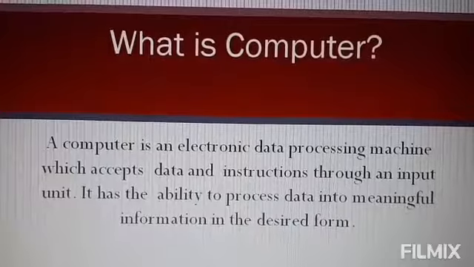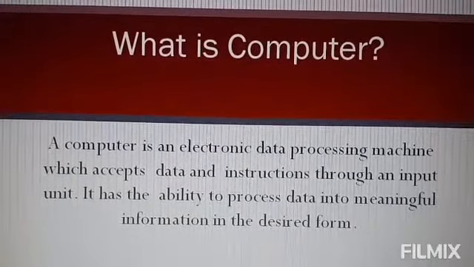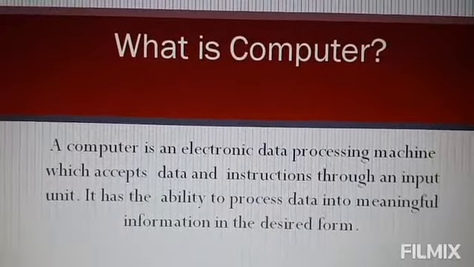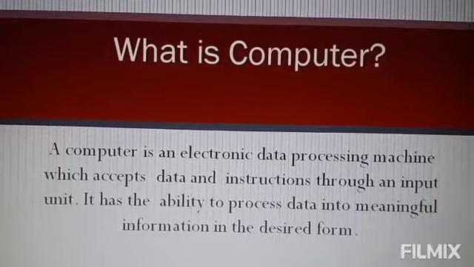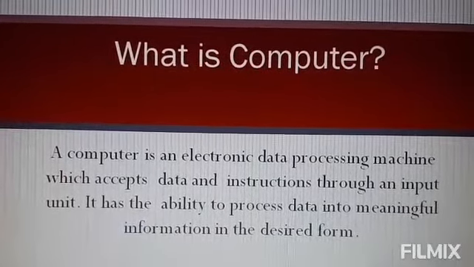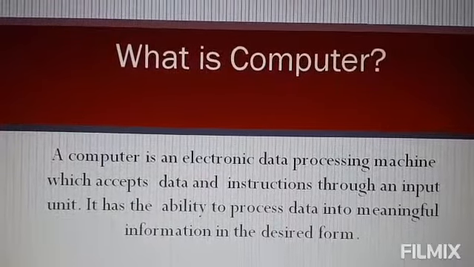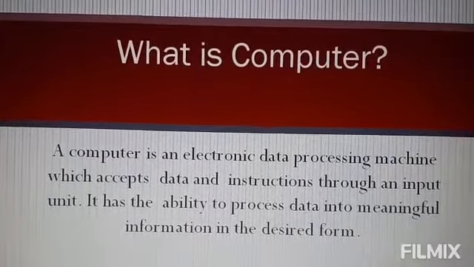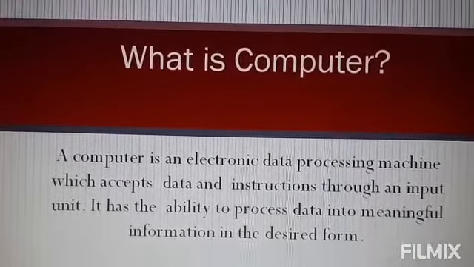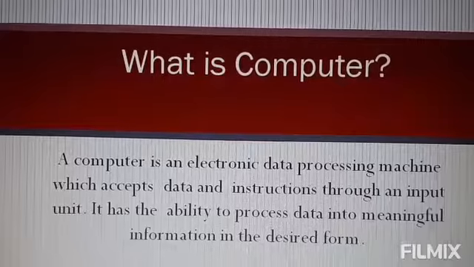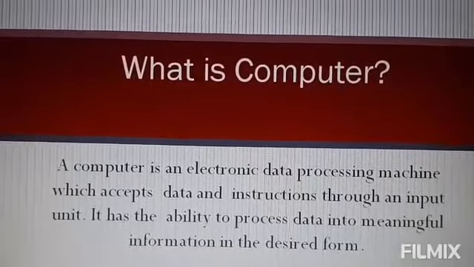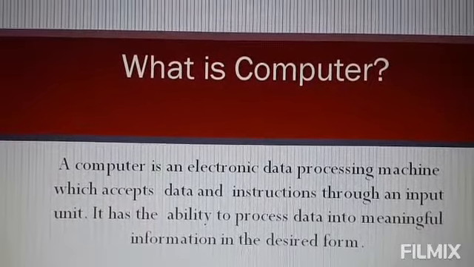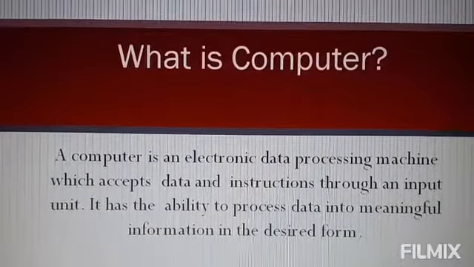What is computer? A computer is an electronic data processing machine which accepts data and instruction through an input unit. It has the ability to process data into meaningful information in the desired form. So you have to input the data through the input devices, that may be keyboard, mouse, joystick, anything. And after inputting the data, there is a processing unit like CPU. CPU processes the data and we get the result through the output devices. And according to our instruction, it gives us the result.